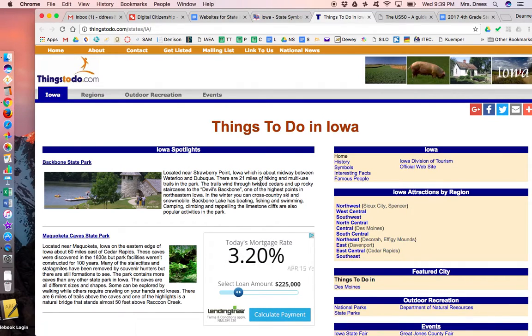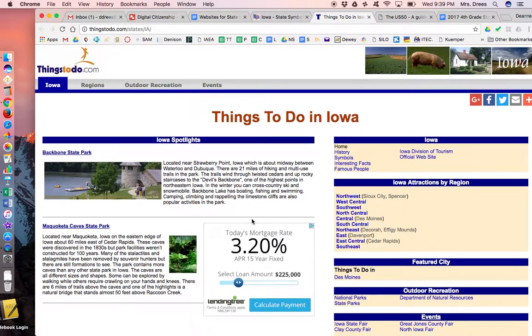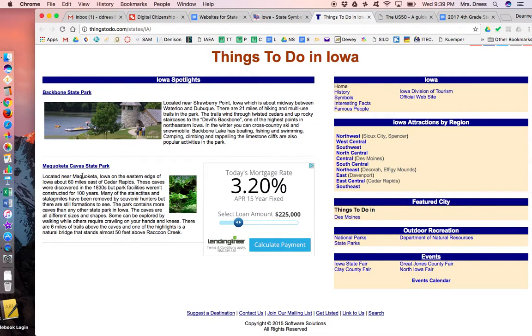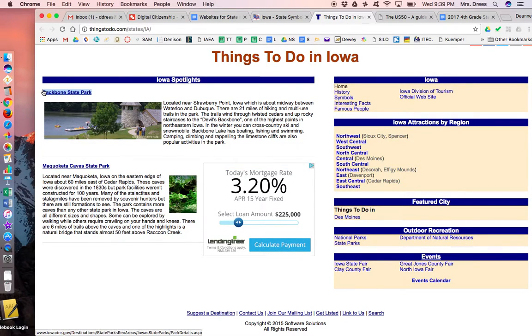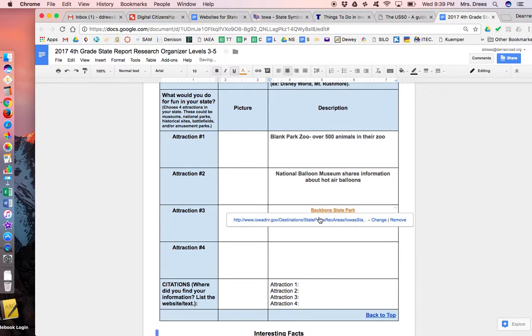There's 21 miles of hiking and trails in the park. They have rocky staircases, one of the highest points in Iowa. It has a lake for boating, fishing, and swimming, and camping and climbing, and rappelling the limestone cliffs. And the Makokata Caves State Park. So a bunch of caves in a park. So I think those would be interesting to see. You could pick any 4 that you choose. I'm going to pick this one. So I'm copying it, Command C, and pasting it there.